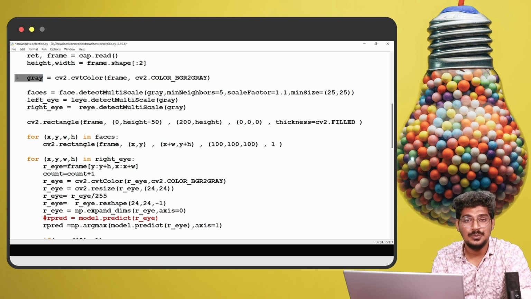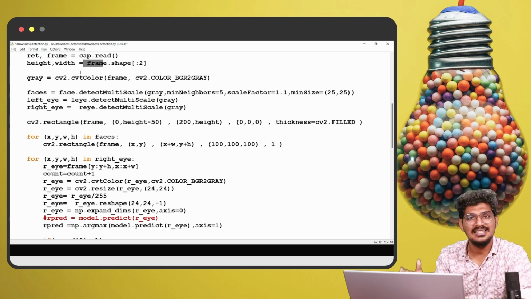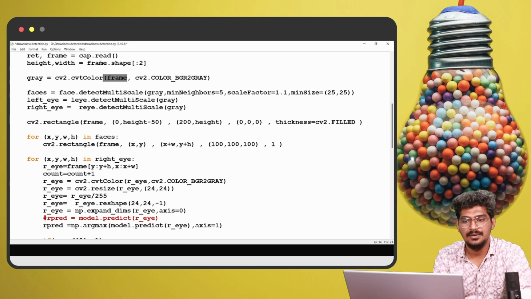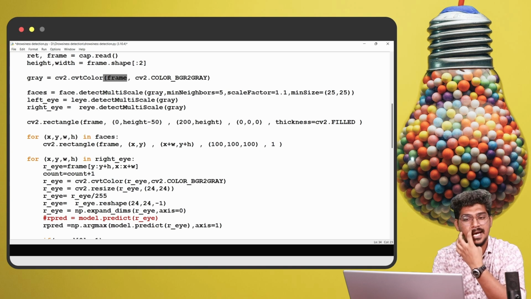Now we are going to convert the frame's color to gray, because the model is expecting grayscale, so it will work properly and smoothly. Normally in computer vision, we convert to grayscale for certain methods of processing an image, since a single channel is expected. Once you convert to grayscale, it becomes a single channel, so processing the image is very easy and finding the object in the image is easier. That is the reason grayscale is expected. Grayscale conversion for this particular frame.